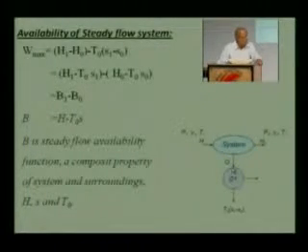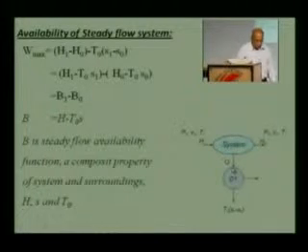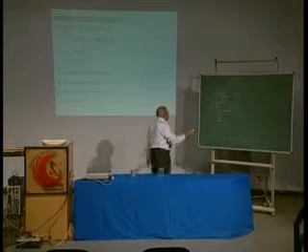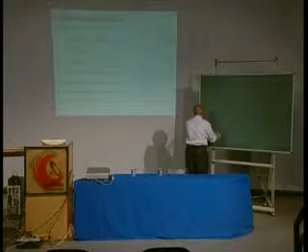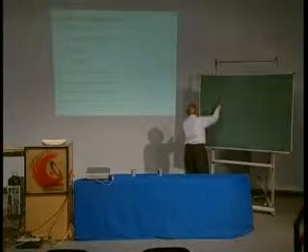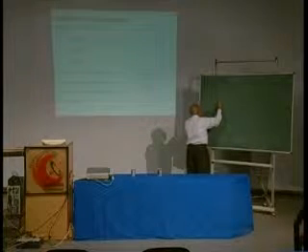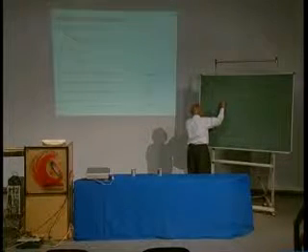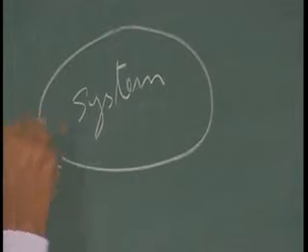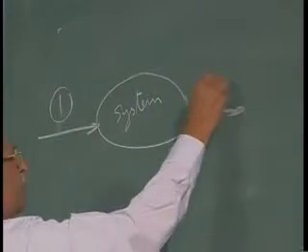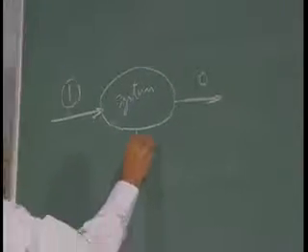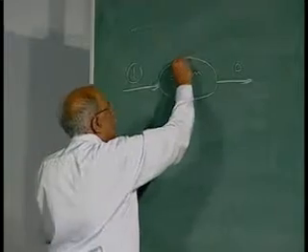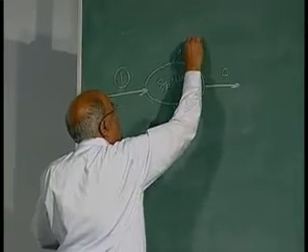As we have done in the closed system, we can write down for the open system also. Fluid enters here at condition 1 and leaves here at condition 0, and in the process it is rejecting certain amount of heat Q, and certain amount of work is being done.